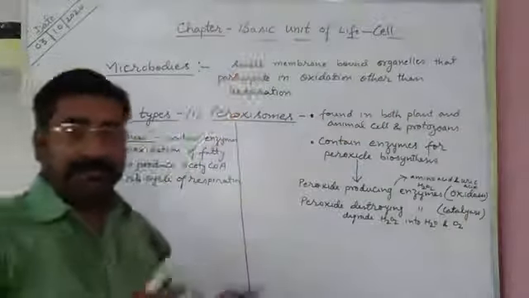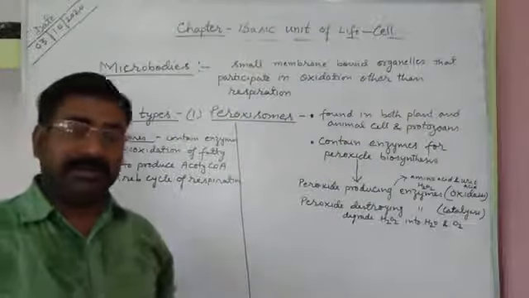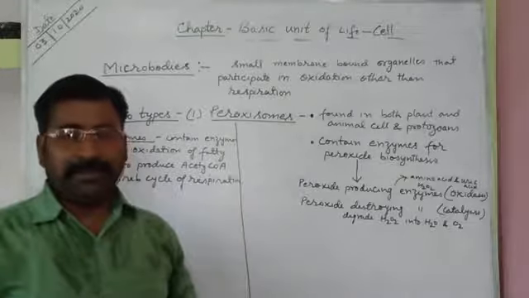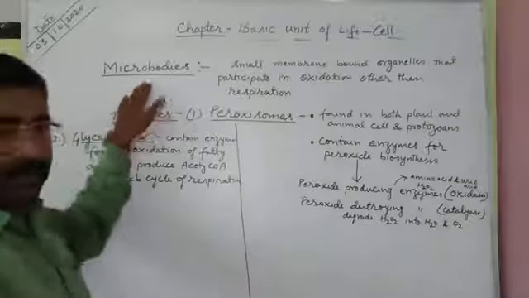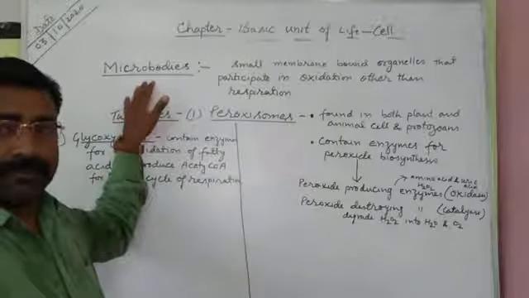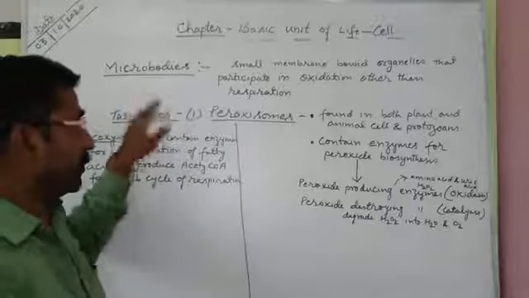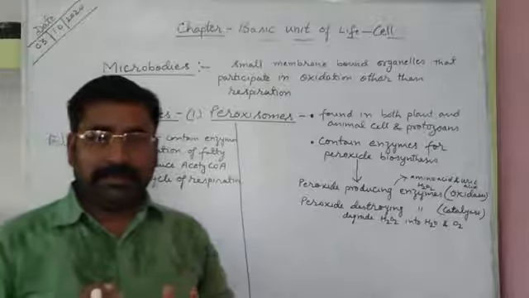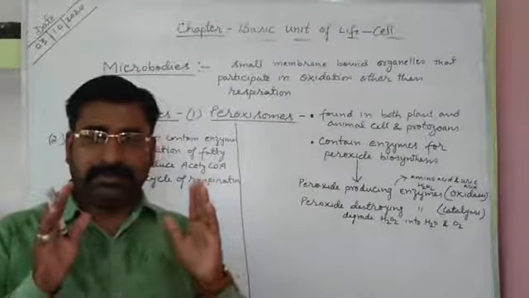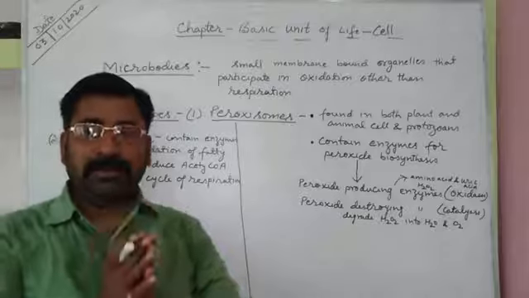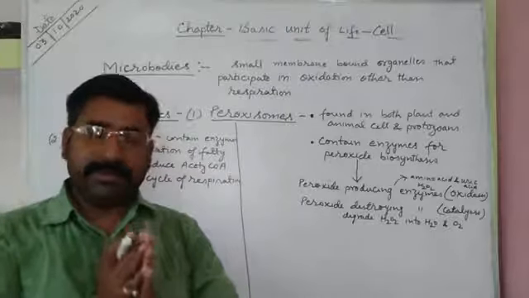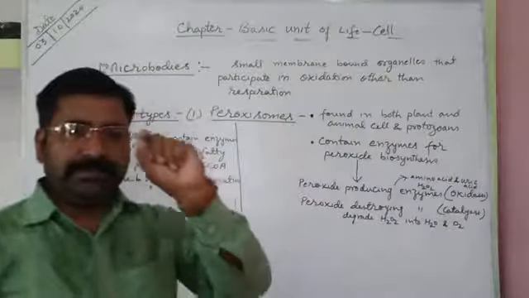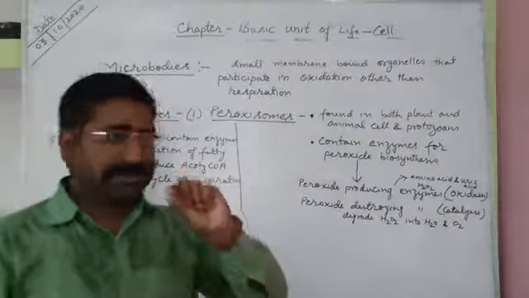In this chapter I have discussed a lot about different cell organelles and different characteristic features. The whole detailed study of cell I have discussed, and this is the last point, that is microbodies. It was left over, so I am discussing it today. Now microbodies are also an important organelle found in cells. Microbodies are small membrane bound organelles, very small, minute, smaller in size.